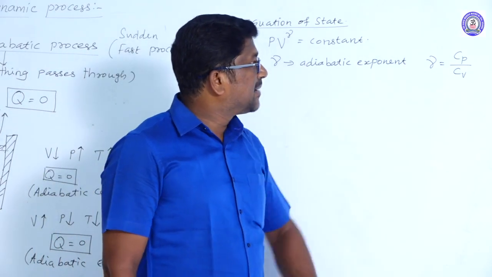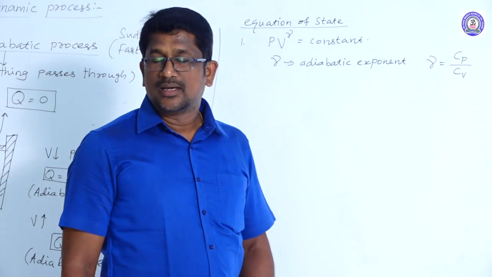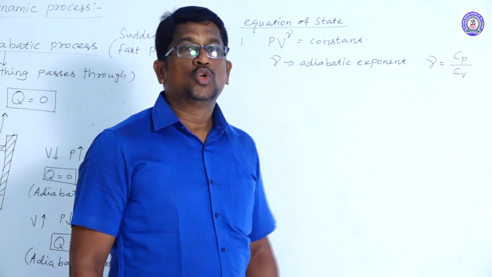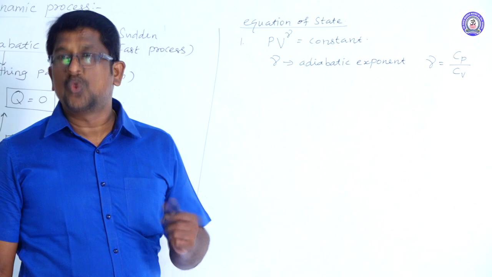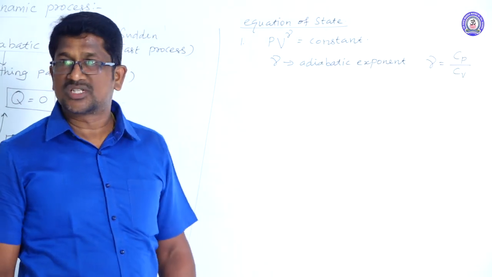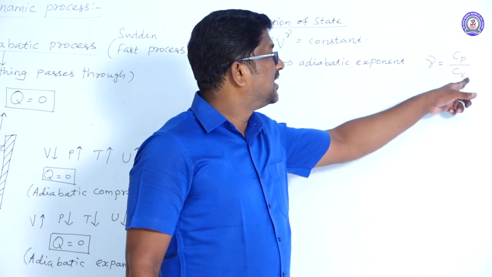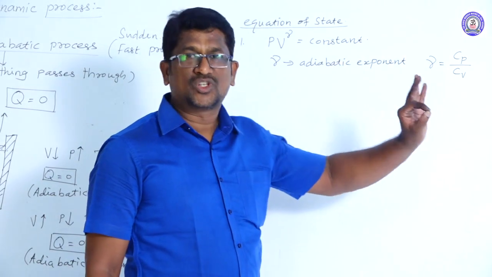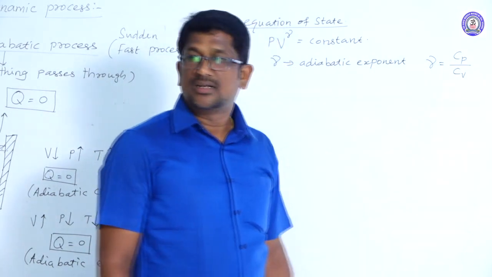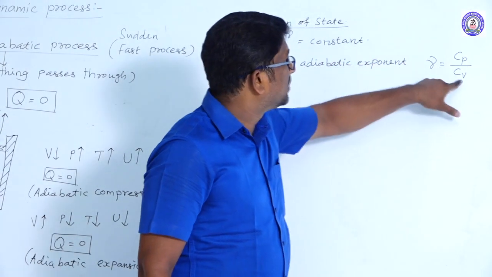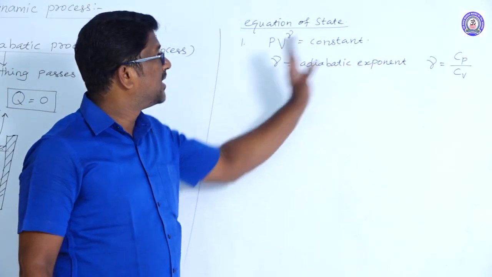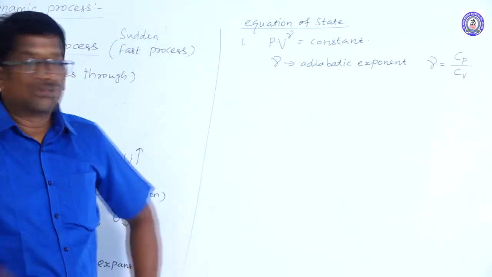And molar specific heat capacity at constant volume means the amount of heat energy required to raise the temperature of 1 mole of gas through 1 Kelvin at constant volume. So Cp and Cv are the molar specific heat capacities of the gas at constant pressure and constant volume. By taking the ratio of these two values, we get the adiabatic exponent, which is represented by gamma, right?